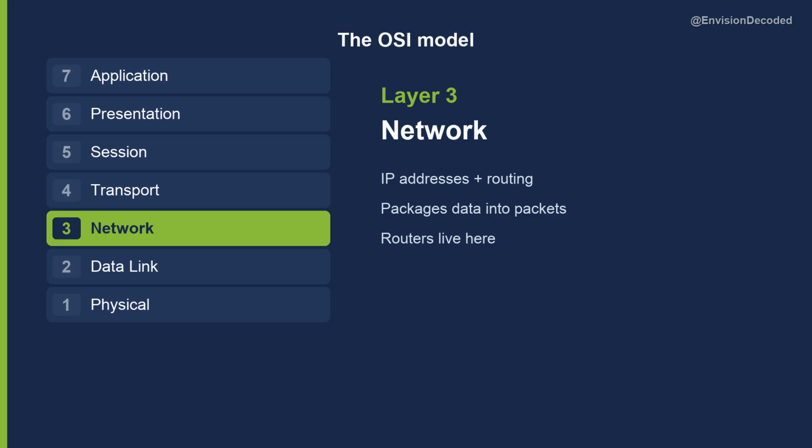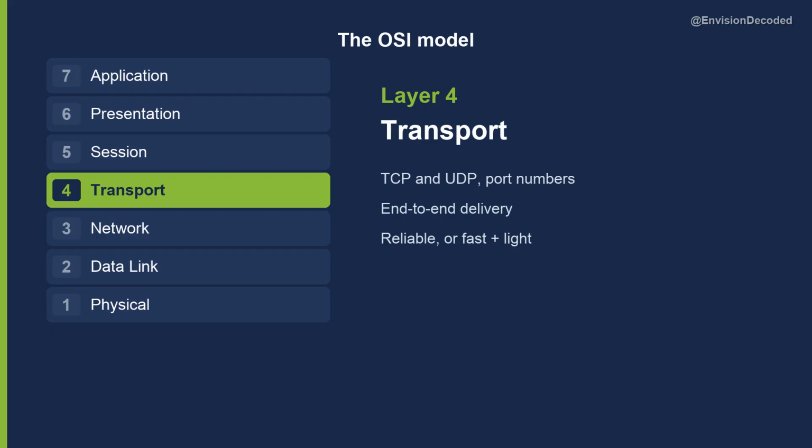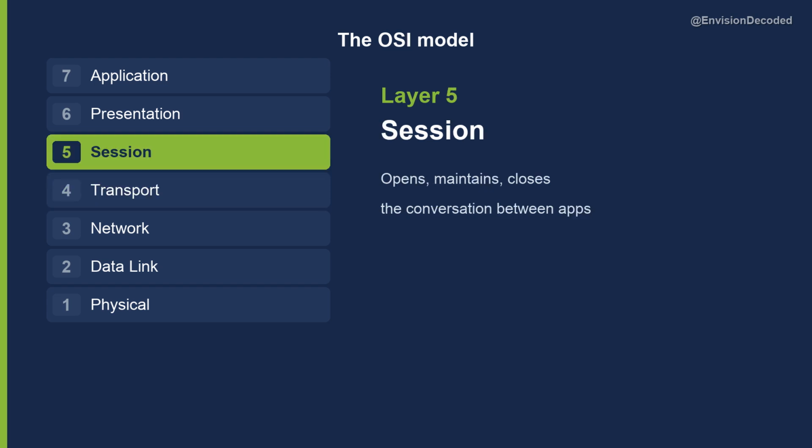Layer 3 is network. This is the layer of IP addresses and routing. It packages data into packets and figures out the path between different networks. Routers live at layer 3. Layer 4 is transport. This is TCP and UDP. It handles end-to-end delivery between programs using port numbers and decides whether delivery is reliable and ordered or fast and lightweight.